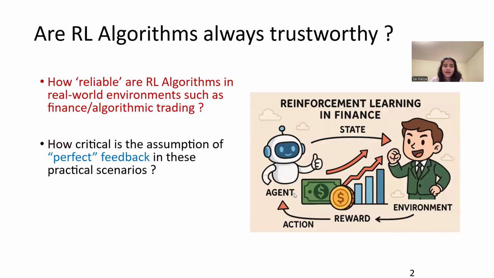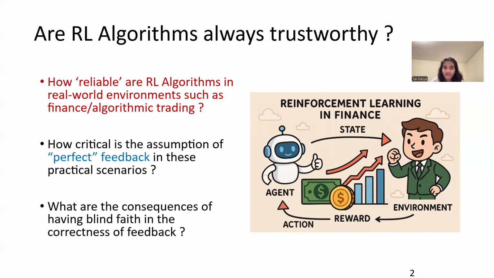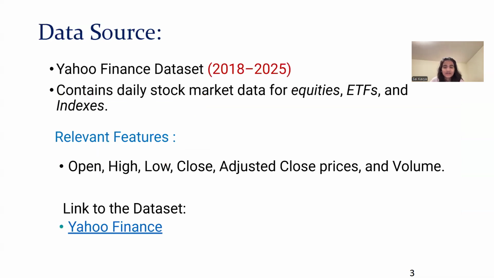What are RL algorithms? Why are RL algorithms always trustworthy? How reliable are these algorithms in real world environments such as finance and algorithmic trading? How critical is the assumption of perfect feedback in these practical scenarios? And what are the consequences of having blind faith in the correctness of the feedback? So, here's where reinforcement learning comes into the picture.